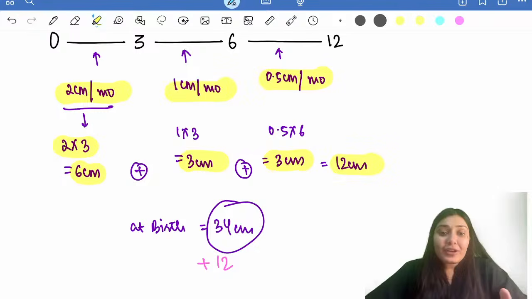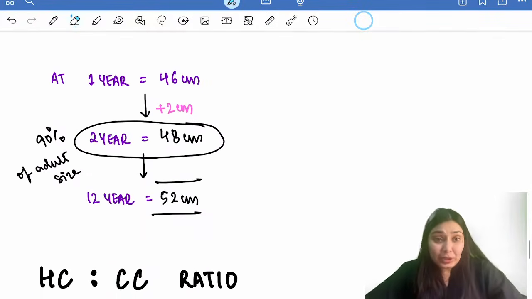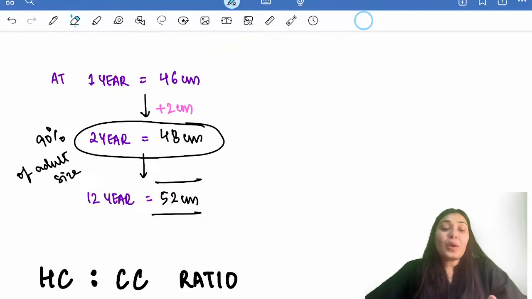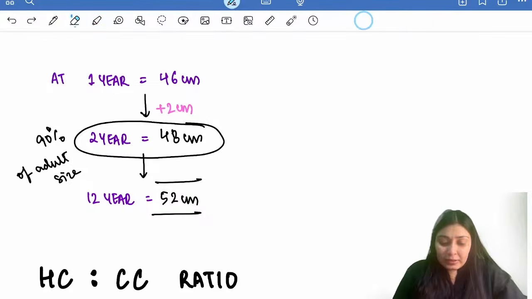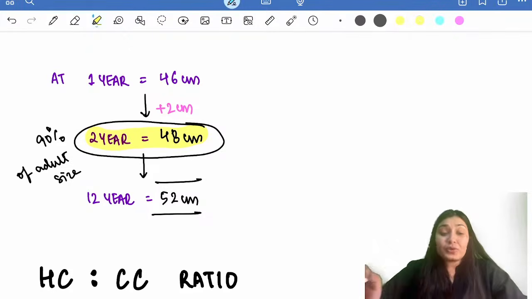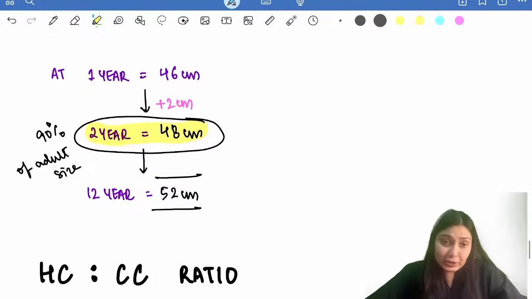So let's take an average at birth as 34 centimeter. Add 34 plus 12, it becomes 46 centimeter. So at 1 year of age, 46 centimeter would be there. In the next 1 year, 2 centimeter gain is there. So by the end of 2 years, we have 48 centimeter head circumference. Right? This is 90% of the adult size. And after 12 years of age, the adult size has been achieved, that is 52 centimeter.